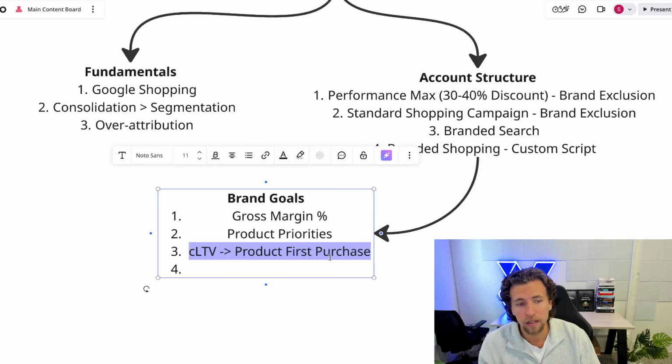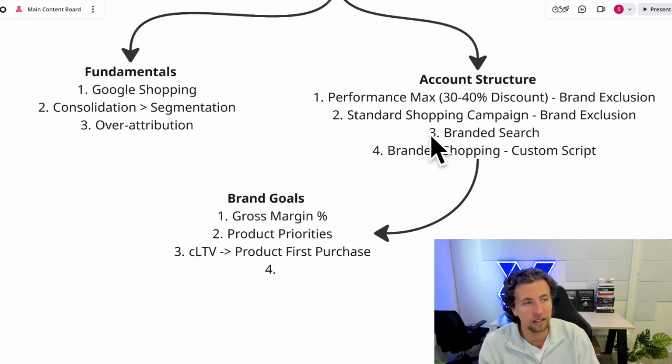I also have no idea what the CLTV is off the back of product first purchase, because this is a 2 to 3 hour analysis that we simply can't do upfront in conjunction to all of the existing work that we do within the audit. It's just too time intensive to do for free. And so all of this information needs to be gathered before you then go and take this structure and segment it out in more detail.